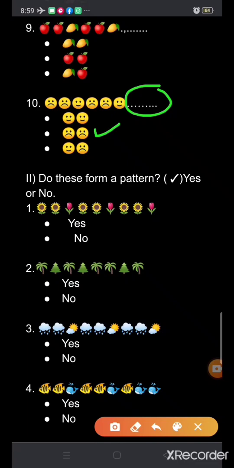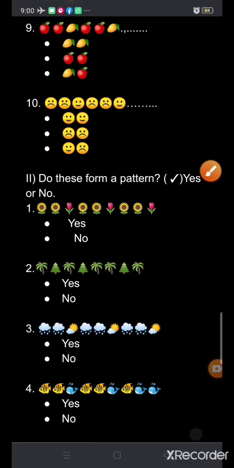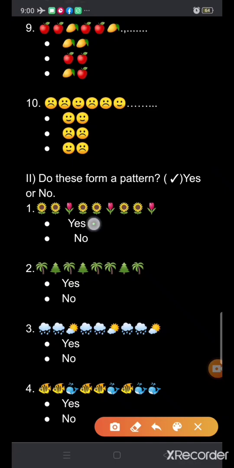Okay, so our first pattern is, what is the pattern given here? Two sunflowers and one rose flower. Then again two sunflowers and one rose flower, then two sunflowers and one rose flower. So is it a pattern? Yes or no? Yes, it is a pattern. So you will tick in front of yes.